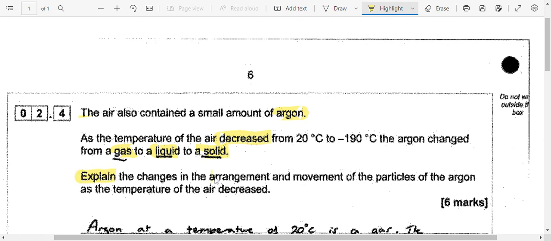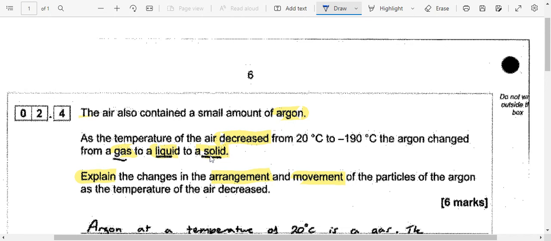Explain the changes in the arrangement and movement of the particles of the argon as the temperature of the air decreased. Now, we're about to look at the answer of a student who got the full 6 marks on this question. And they got the 6 marks because they fully understood what the question was asking. It's irrelevant that the question is about argon. Any element they could have picked would be the same answer. The question is about the arrangement and movement of particles in a gas, liquid, and solid.